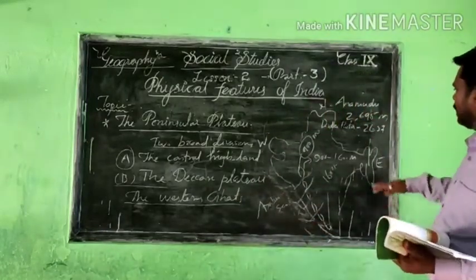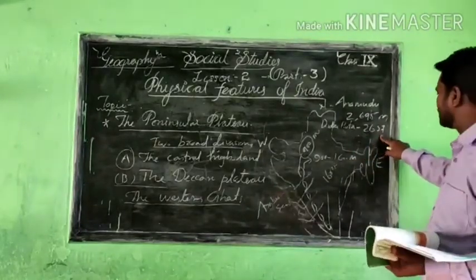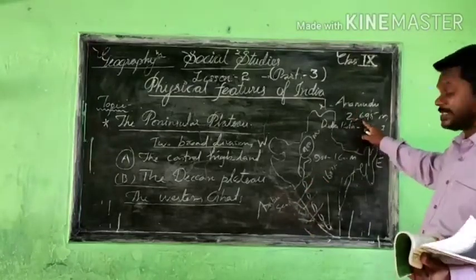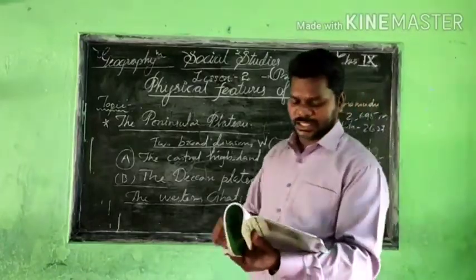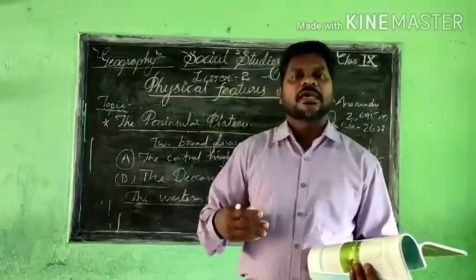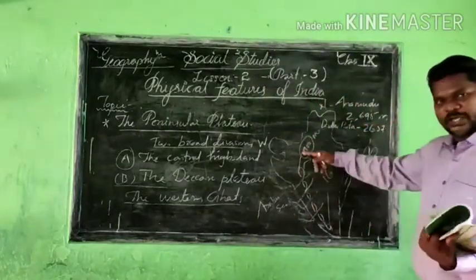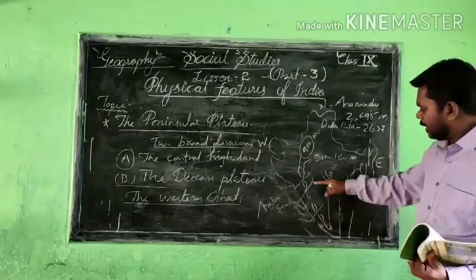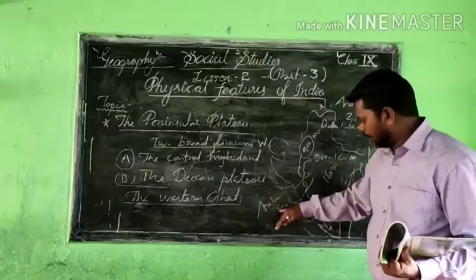We are calculating the height. Doda Beta is 2,637 meters from sea level, and Aramudi is 2,695 meters from sea level. That's a clear understanding. Like that, so many hill stations are there in the southern part. So we learned about the Western Ghats, a chain of mountains from the northern side towards the southern part, and in between so many passes are there, and water can flow towards the Arabian Sea.